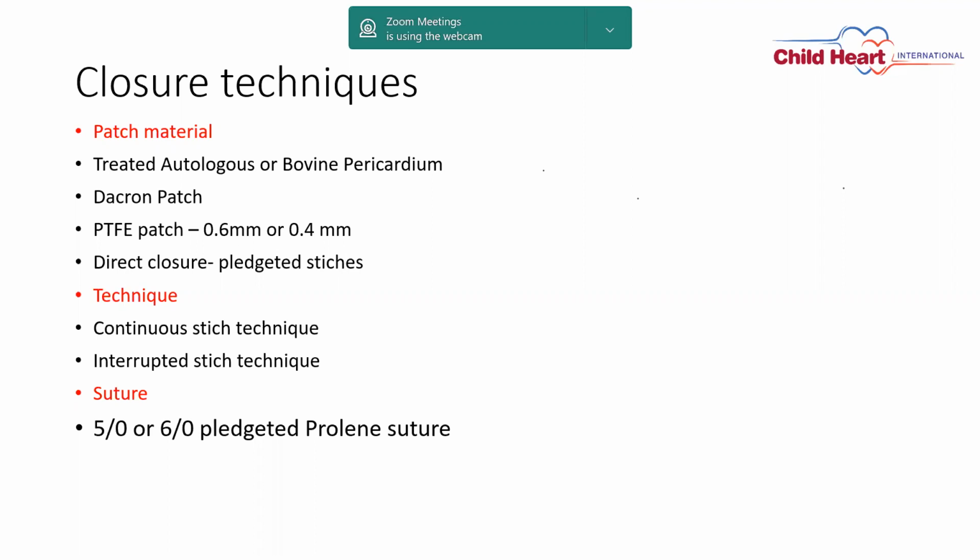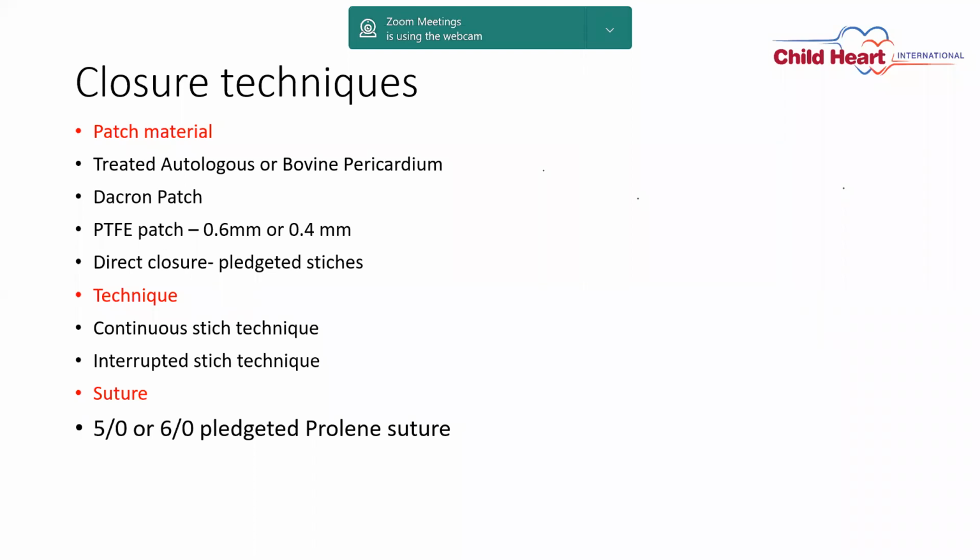And a direct closure, whenever there is a small VSD, longitudinal variety, the direct closure can be done with pledgeted stitches. The technique of VSD closure can be a continuous stitch technique or interrupted stitch technique. In certain cases you can do a combination of continuous and interrupted stitch technique.